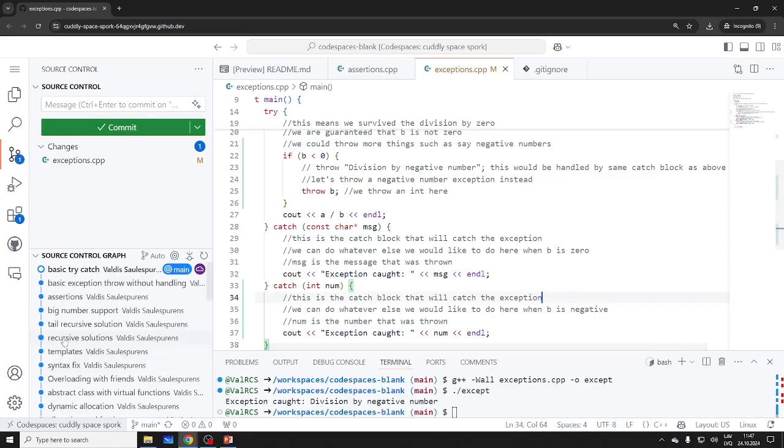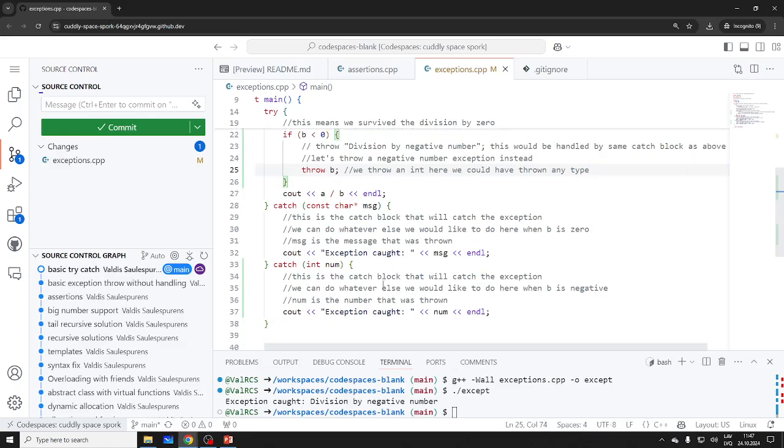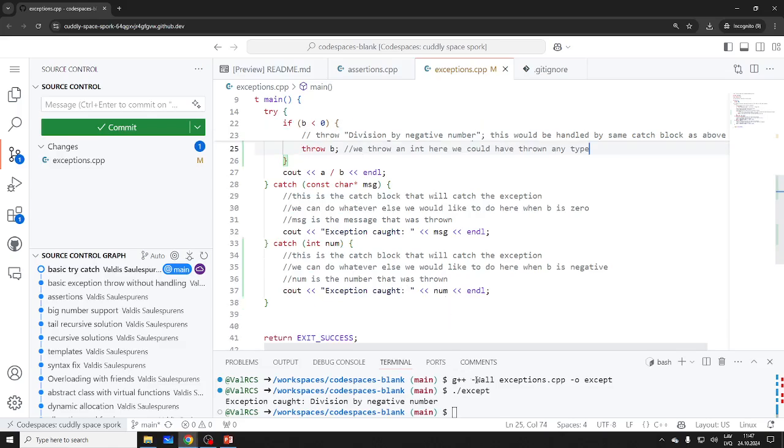So we can look at the type. We can throw it in here if you want. We could have thrown any type actually. We are throwing a number, so this will catch this. Exception caught. So let's try this. We will catch minus 50 here.